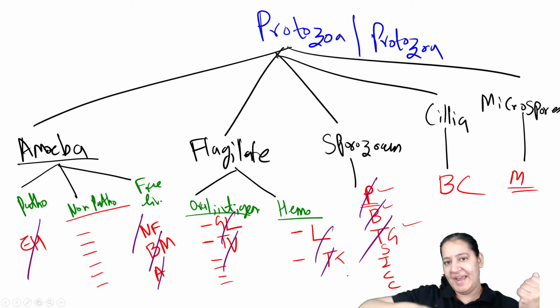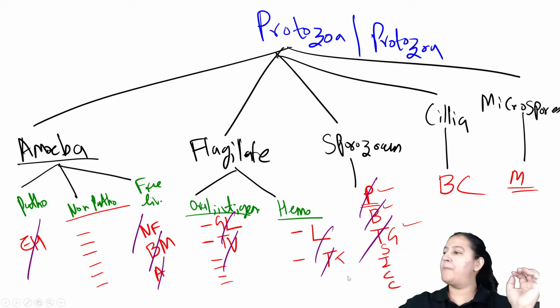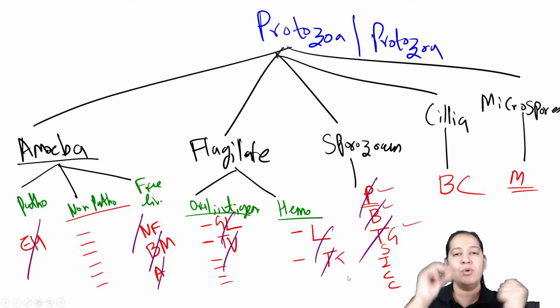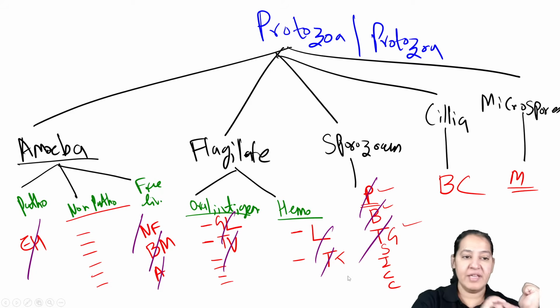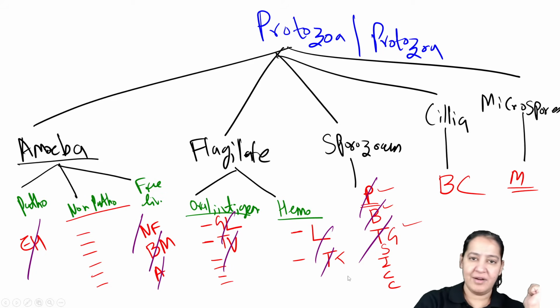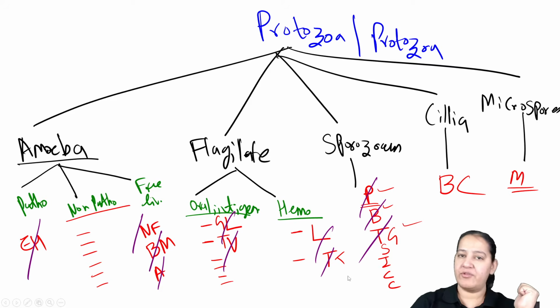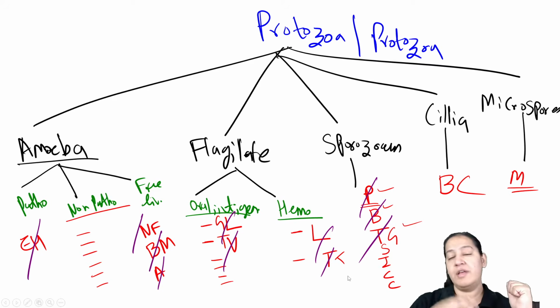So count them, make that columns, and we will do a comparative study between them all. Their introduction, the scientists who have discovered them, their life cycle, their pathogenesis, their treatment, their prevention, their lab diagnosis. So we will do a comparative study between them.